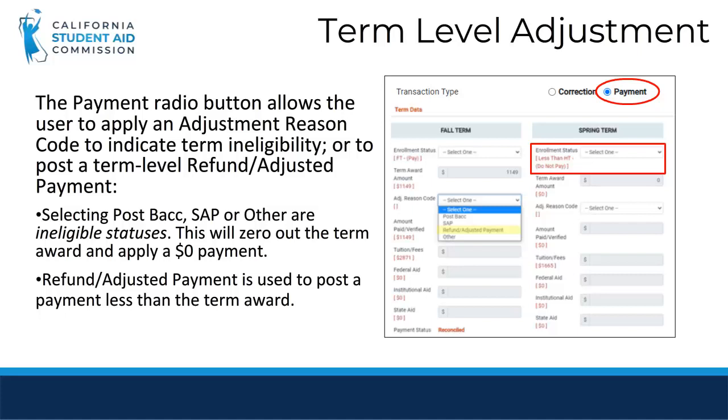Lastly, the Term Data section will allow users to apply payments and corrections for each term for which the student is eligible to receive an MCS payment. Users can adjust the payment to half-time or three-quarter time enrollment, or can report a $0 payment without altering the term award amount by using the Refund Adjusted Payment option from the drop-down. Not enrolled and less than half-time are reported using the Enrollment Status field. Both of these payment types will reduce the term award amount to 0.